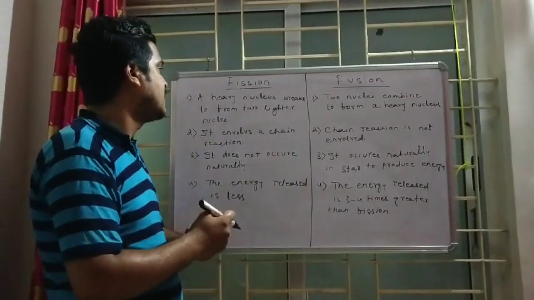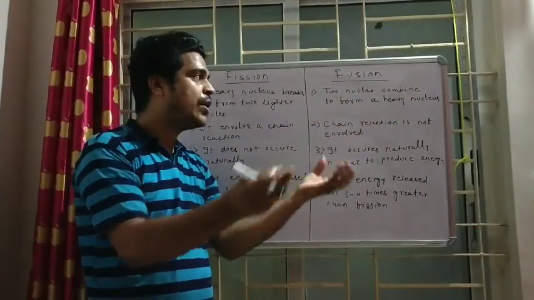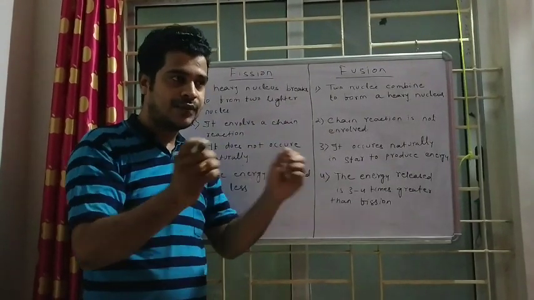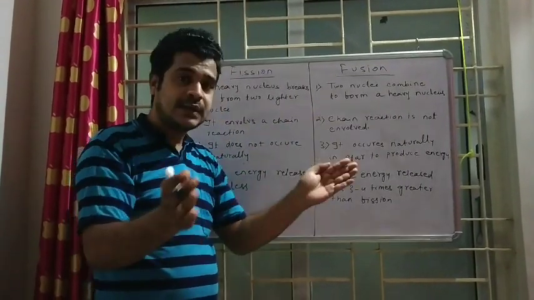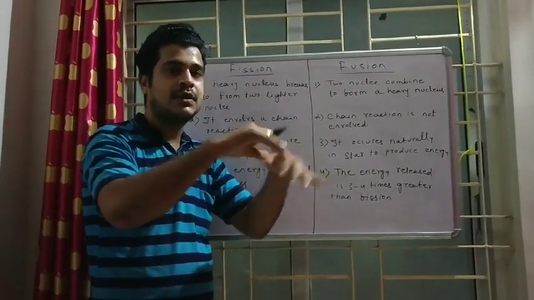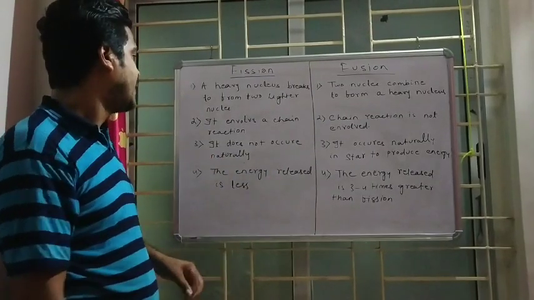So my question arises, then what is fusion? Two nuclei combine to form a heavy nucleus. So fission is breaking down of nucleus and fusion is combination of nucleus. Nucleus A is there, nucleus B is there, they will combine, a new nucleus will get formed. Just remember like this.